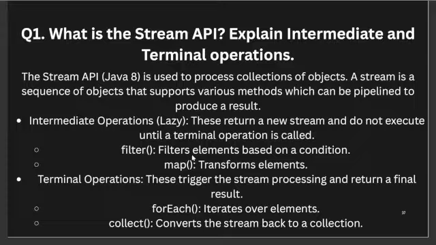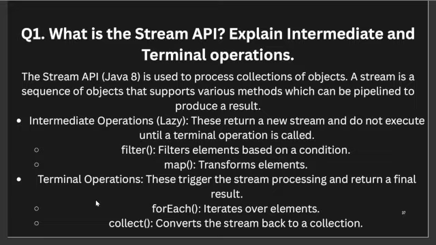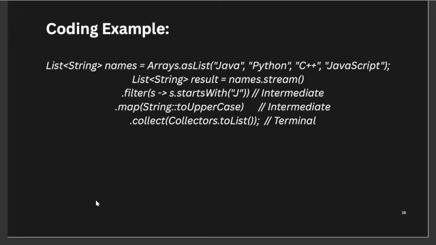Filter filters elements based on a condition, and map transforms elements. A terminal operation triggers the stream processing and returns a final result. We have forEach to iterate over elements, and collect is basically to convert the stream back to a collection. Next, this is the code of the stream API. You can refer to this.